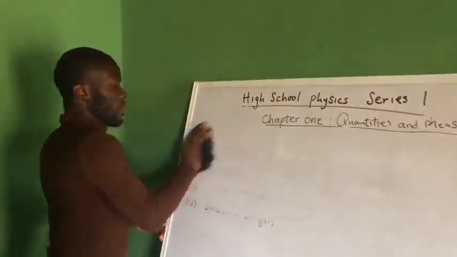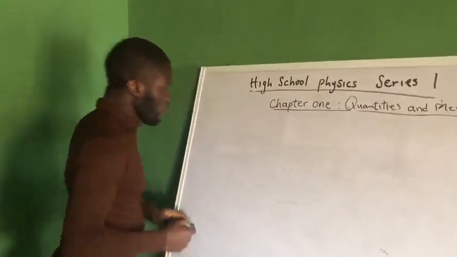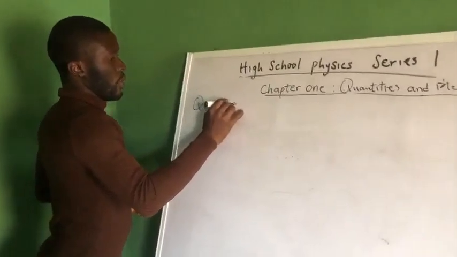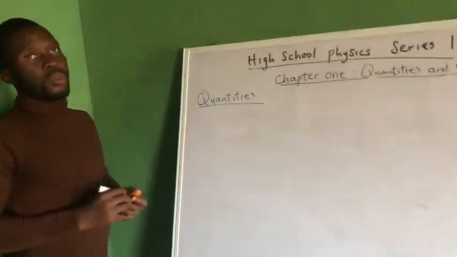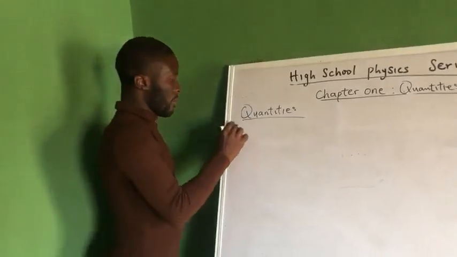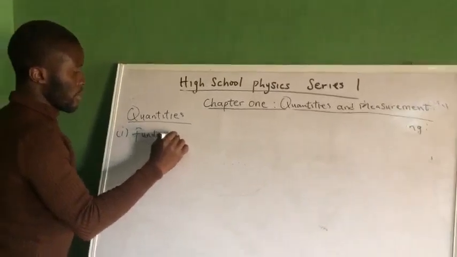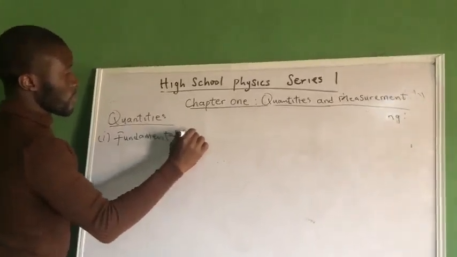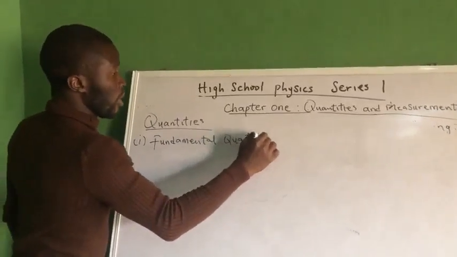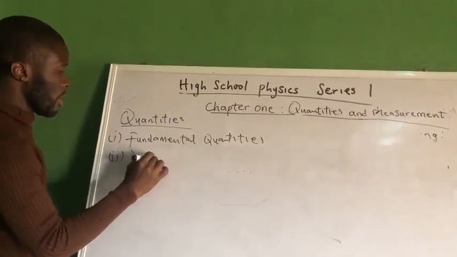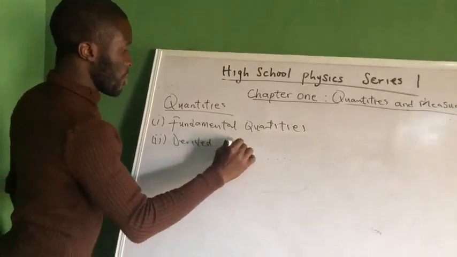When we say quantities, what do we mean? Now, in nature, we have two kinds of quantities. We have what we call the fundamental quantities, and we have the derived quantities.